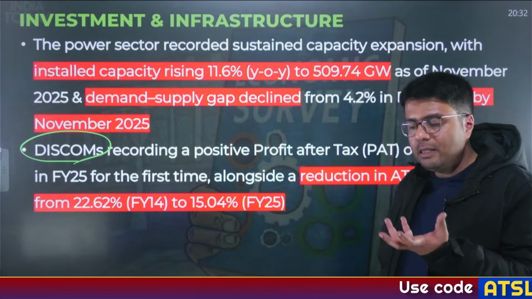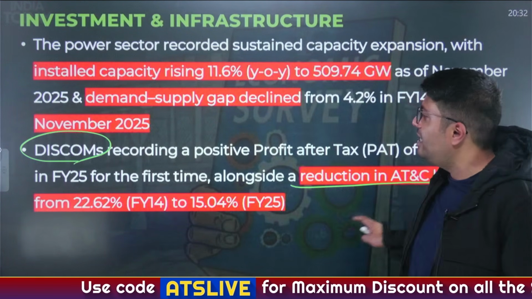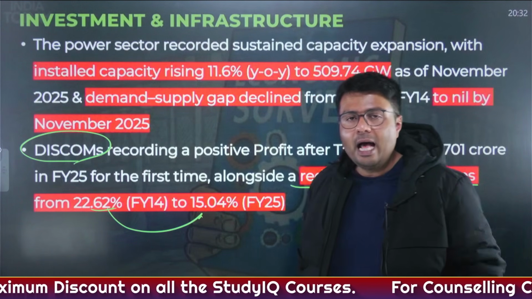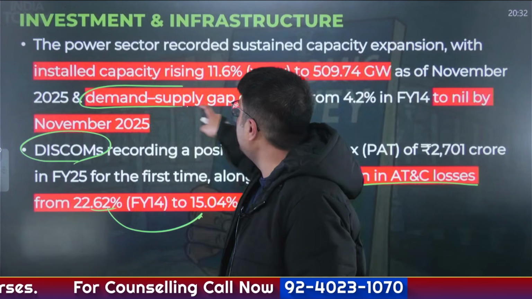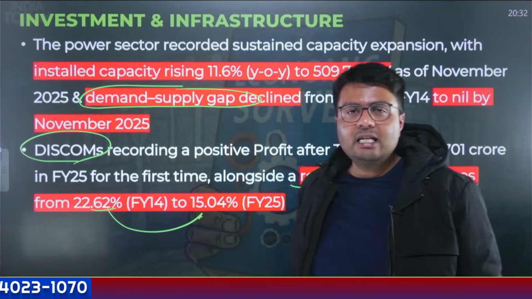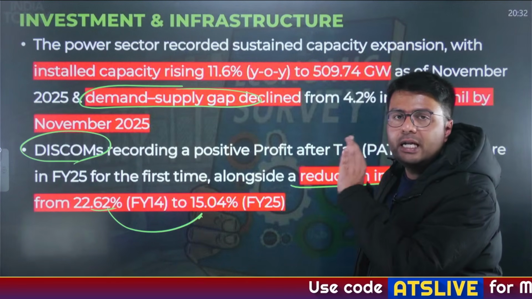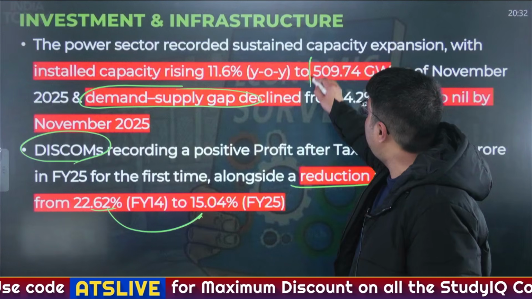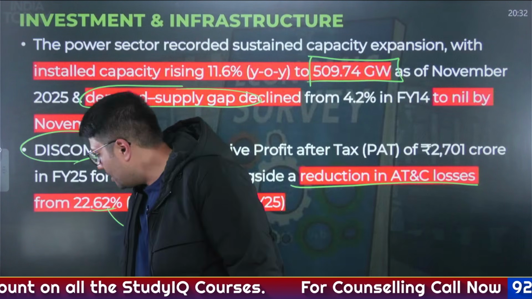Now, DISCOM companies were given many benefits through many schemes, and through that, there has been a reduction in AT&C losses from 22.62% to 15.04%. And because of this reduction in transmission losses, we have been able to bridge the demand supply gap from 4% to 0%, right? Now, one of the key ideas of how much electricity we are producing is by understanding the total installed capacity. How much electricity do we generate? We have the capacity to generate almost 510 gigawatts of electricity.